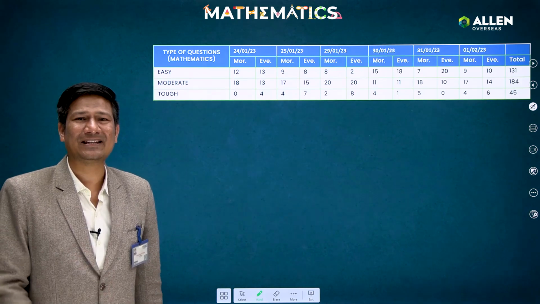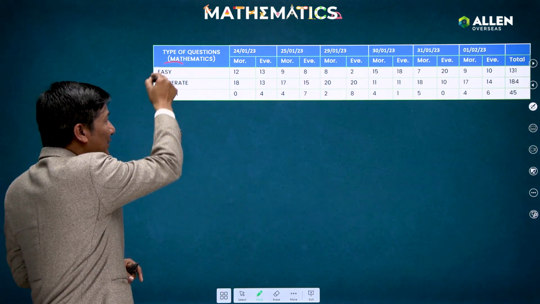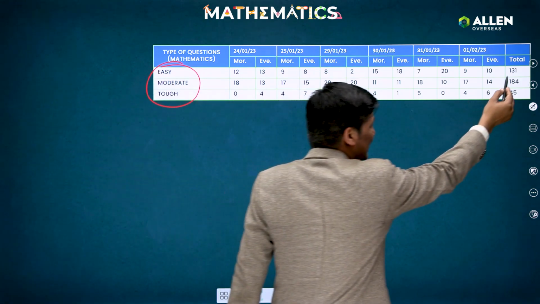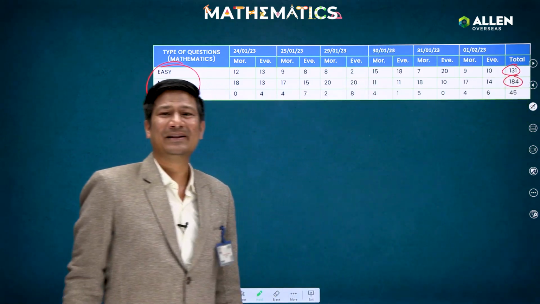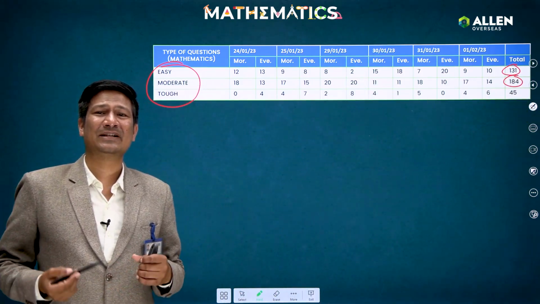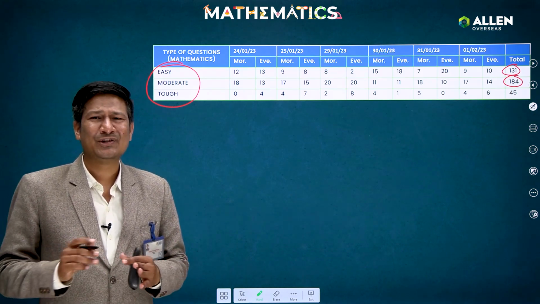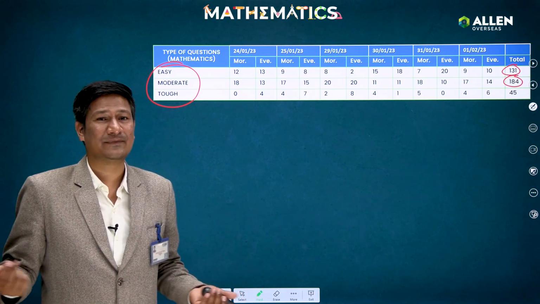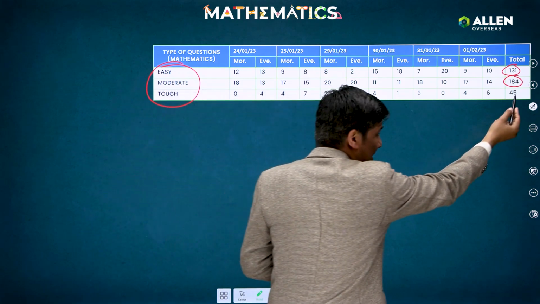After that guys, if I come to the easy, moderate and tough category, yes, you can see, definitely 131 easy questions were there and 184 moderate questions were there. Means 60 to 70% questions were in the moderate category. So again guys, as we are saying, in maths you will hardly find a question where you see the question and directly take the answer. No, it will never happen. And if you see the tough questions, total 45 questions were there.